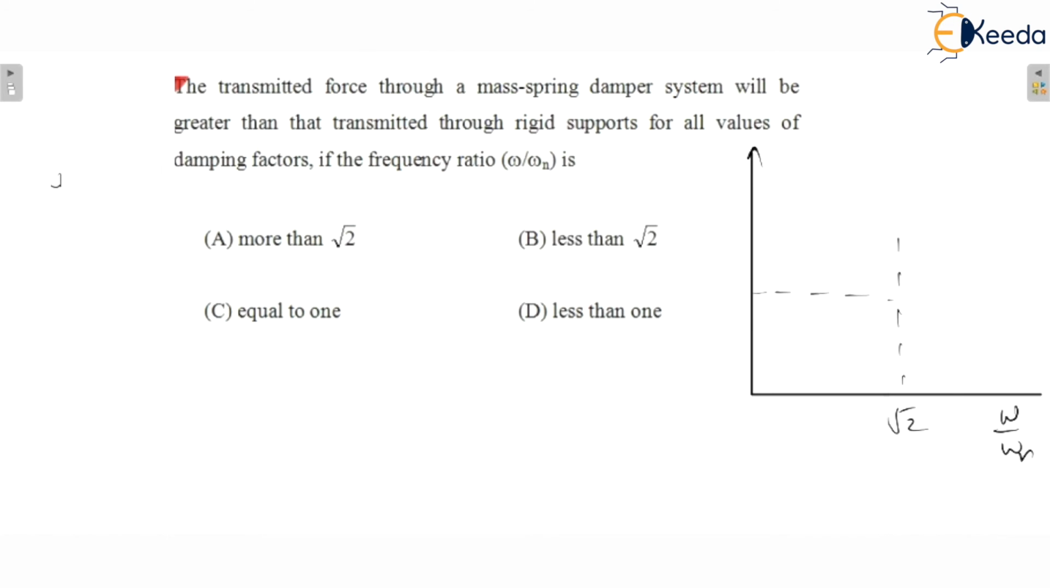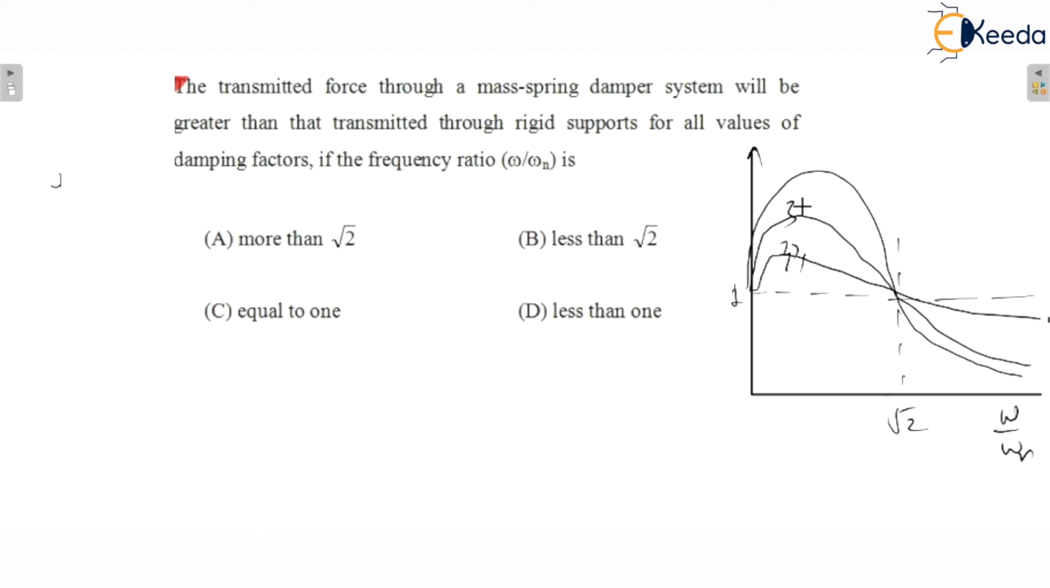So when you draw the graph, the value of transmissibility is equal to 1. So when it is less than root 2, the graph is like that. Okay, so that is for zeta greater than or equal to 1, it is equal to 0.8, like that, 0.6. But it is not talking about a particular damping ratio. It is saying that for all values of damping factors or damping ratio, what is the frequency ratio?